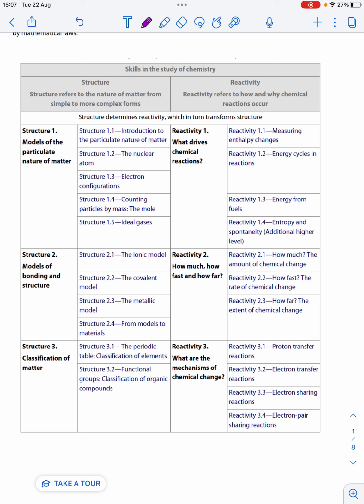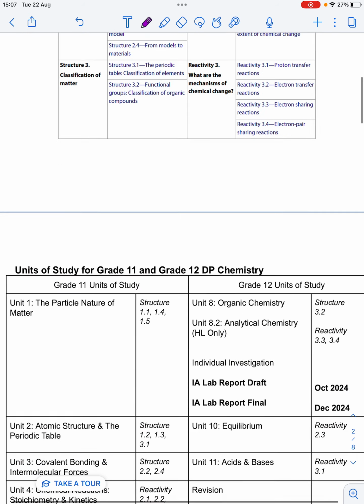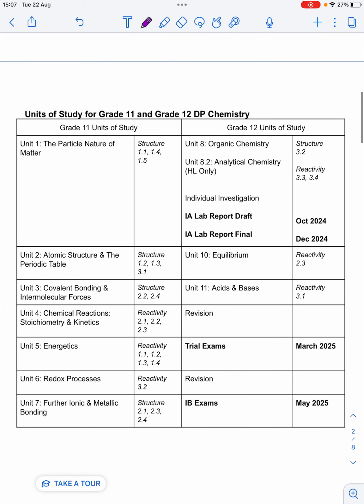Now, those are new topic numbers, and it's a new way of thinking about the themes of the course. So if you want to compare that, these are the titles of the units that we will be covering, in grade 11 and grade 12. So in grade 11, year one of the course, the idea is to cover the majority of the content. And so our units are here on the left-hand side, units 1 through 7.